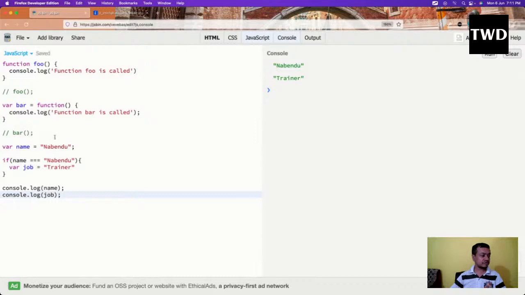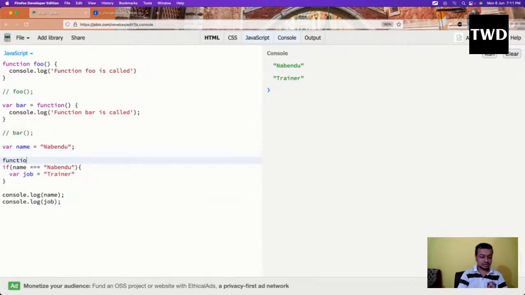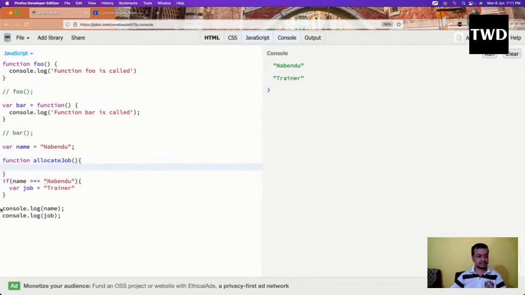So what is a functional scope? We have to add some function around it. So like this, I will have a function allocateJob, and I'll put it inside here.